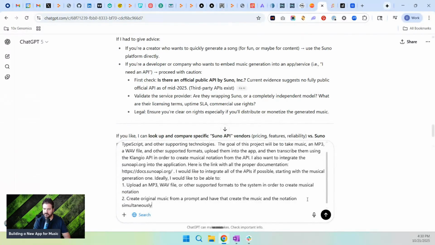Perfect. Okay, so now we have a little bit more direction on what we want to do. That's all I'm going to do at the moment, because I think that's enough to get started for this project. And what I'm going to say now to end this is that I want it to do it in a specific way. Please create a proper outline to build an application in Replit using Node.js and TypeScript.